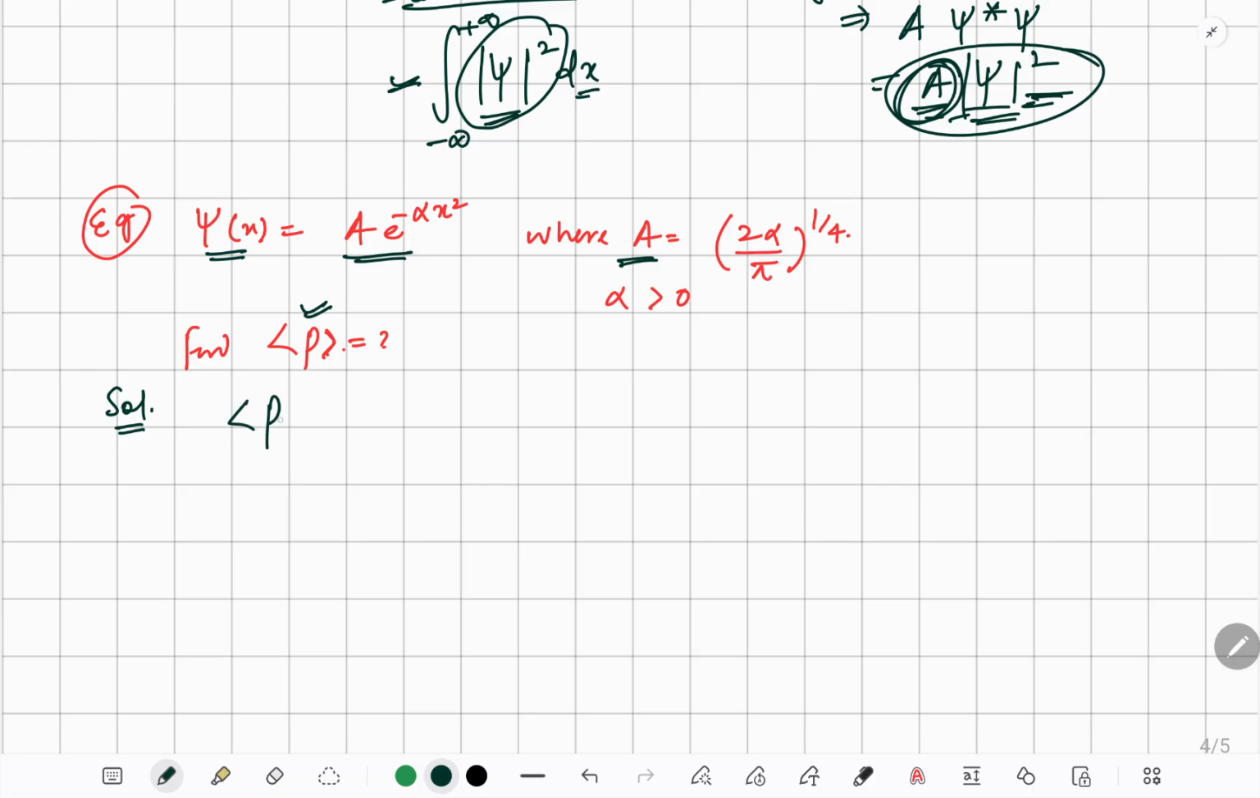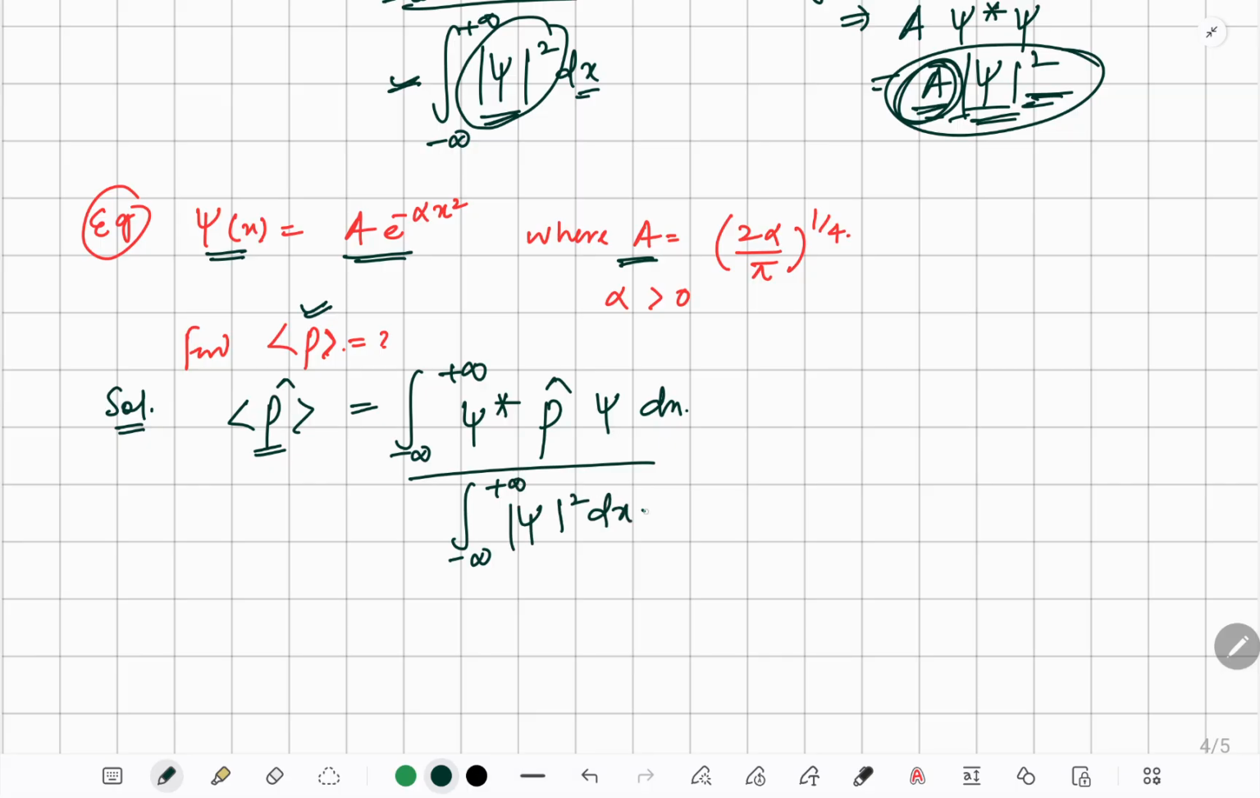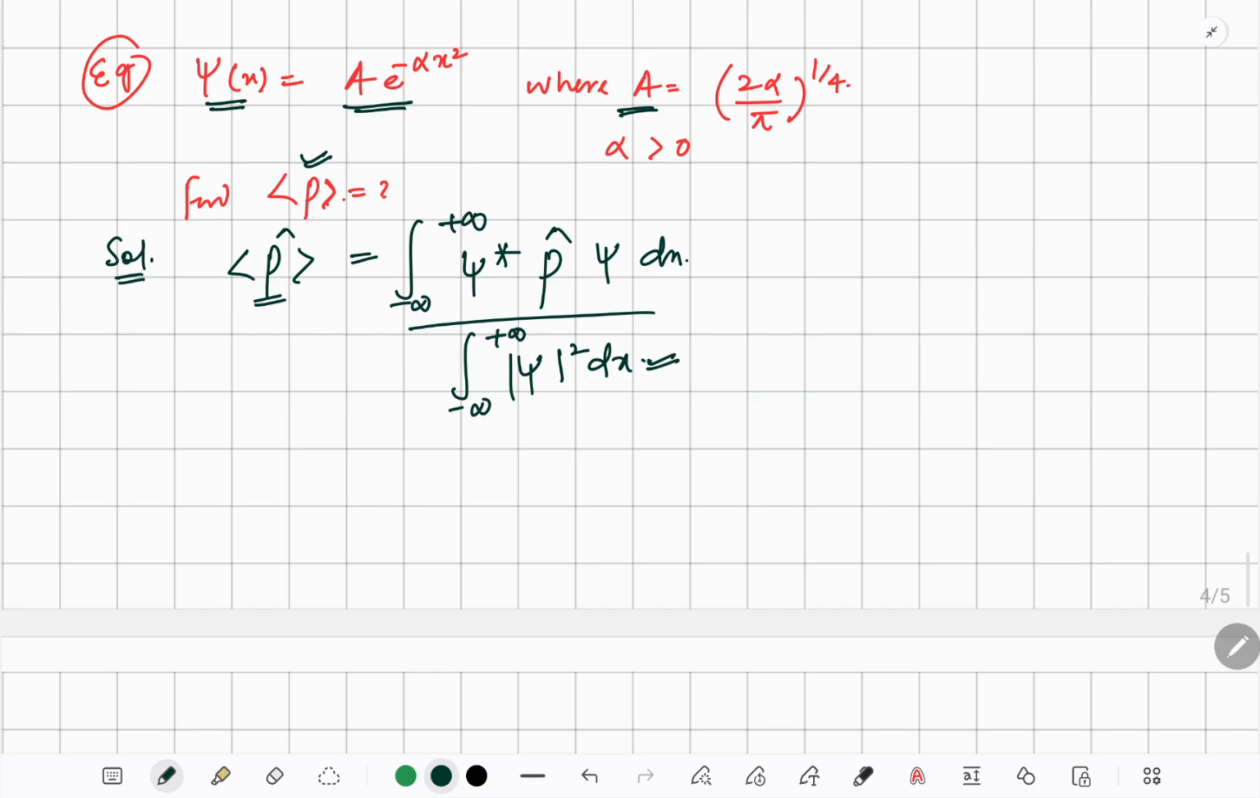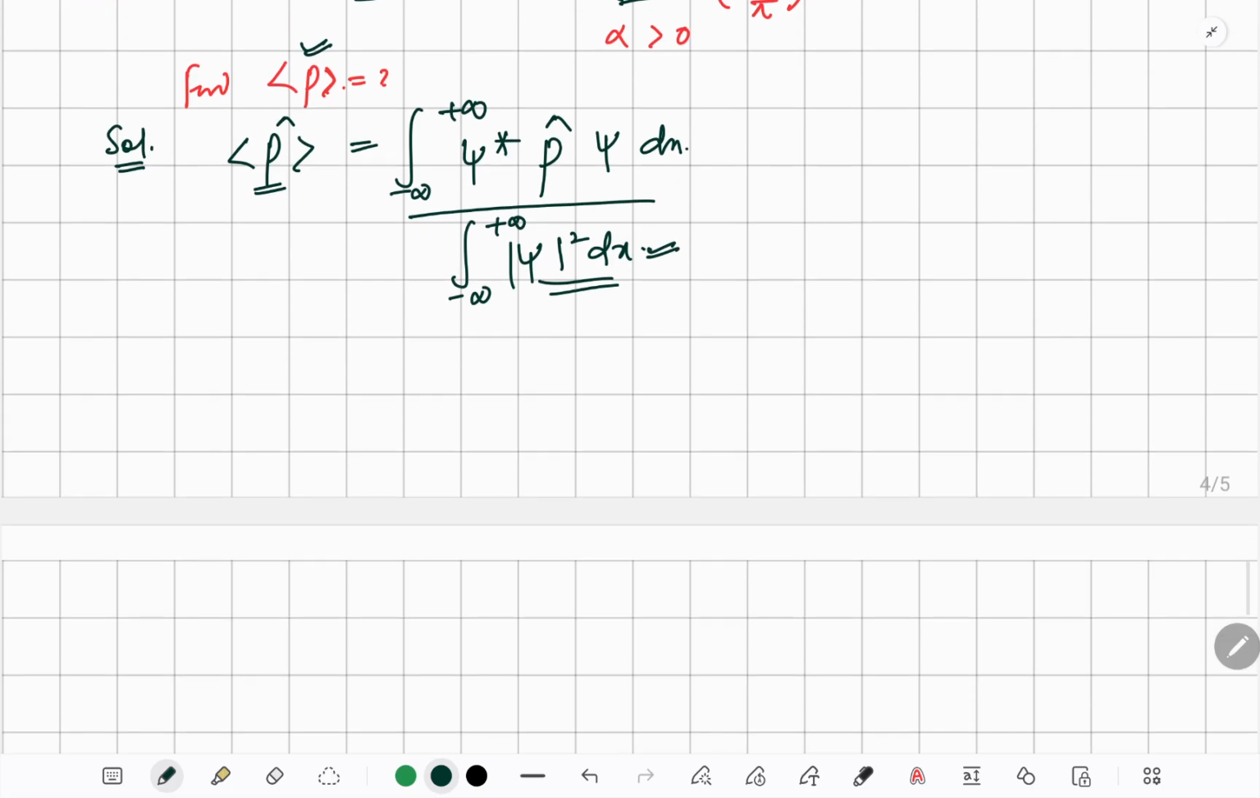So the general formula of the expectation value of anything is the integral from minus infinity to plus infinity of psi star, and we have to sandwich this operator between psi star and psi dx, divided by, if not normalized, this thing. But if this is normalized, this would be 1, because in this case it's normalized. We don't need to take care of this thing.